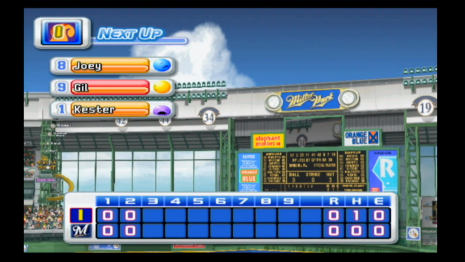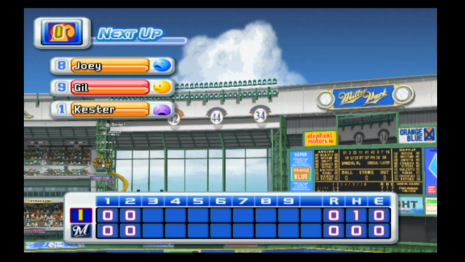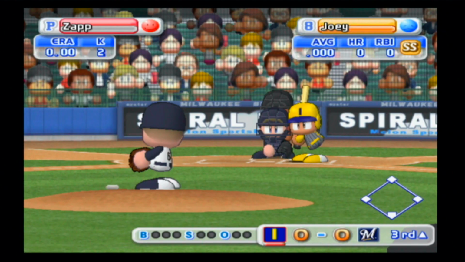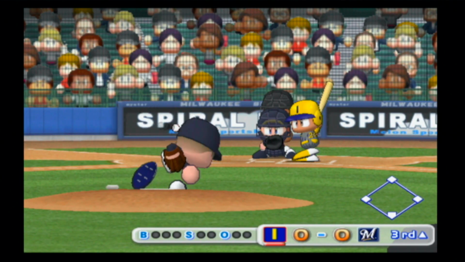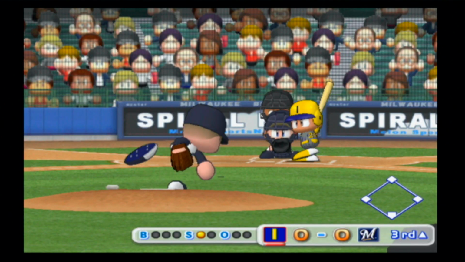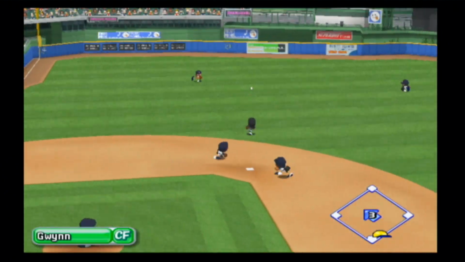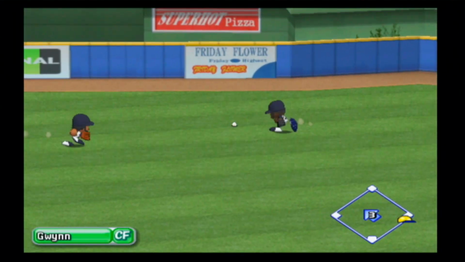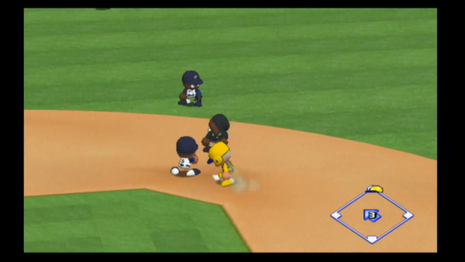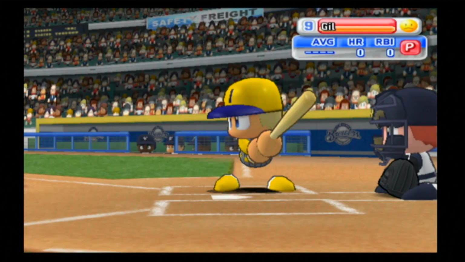Still no runs, only 1 hit in the game. Joey's going to start it off for the Squirrels. Joey has not gotten a hit yet this year, and he will look at strike 1. And there is that first hit, and it's going to roll a little ways. I think he's going to start off the year with a double, and there it is. He is in there safely.